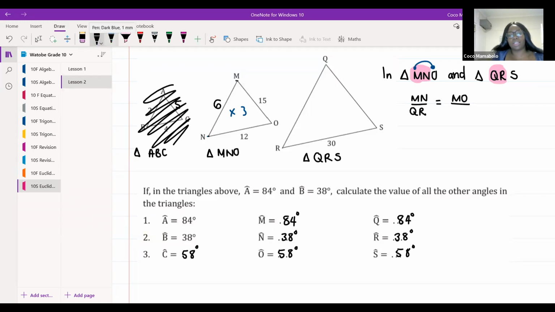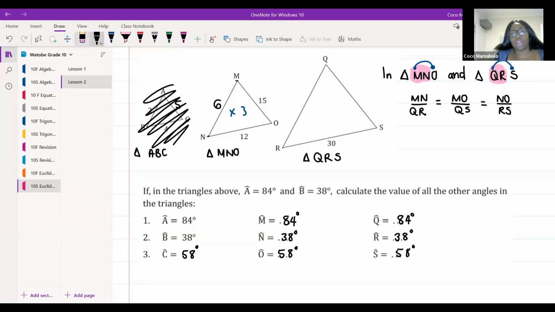That's it, Namani, excellent, good. That's it, Liabona, well done, guys. So QS, all the way to the end over there. So MO needs to be in proportion with QS. And this also needs to be in proportion with NO over which side? NO over what? Liabona, you are on the money. That's it, over RS. Okay, excellent. So we can see that there's a proportion here.